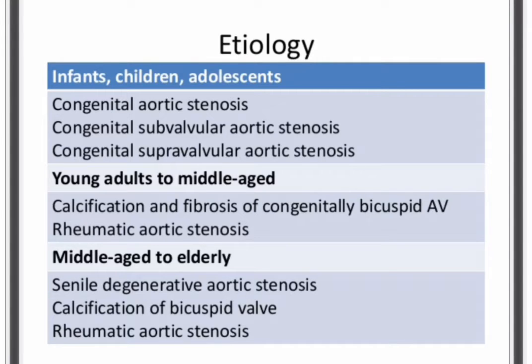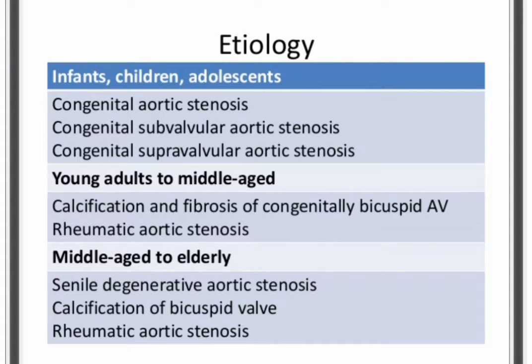In a middle-aged to elderly person, it develops because of senile degeneration of the aortic valve, calcification of the bicuspid valve, or rheumatic aortic stenosis. So these are the causes: either pathological reasons like calcification, rheumatic aortic stenosis, or senile degeneration, or congenital causes, where a person is born with these defects.